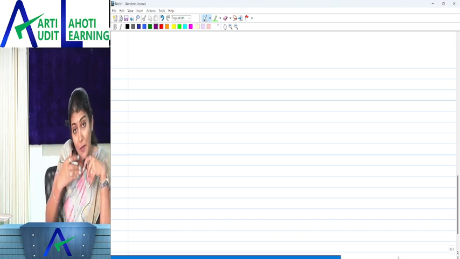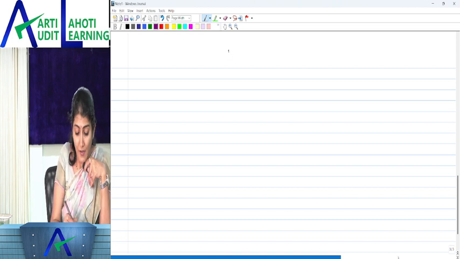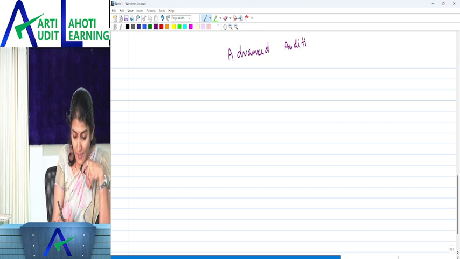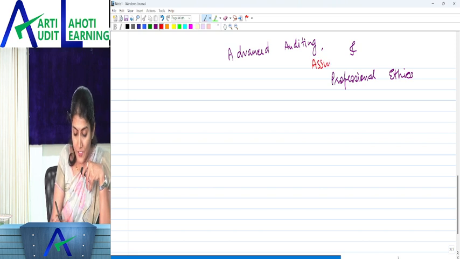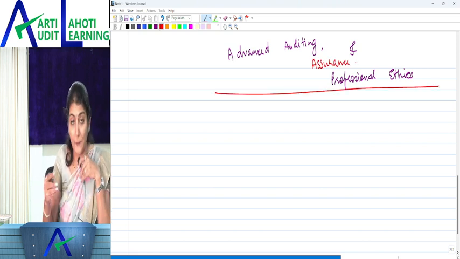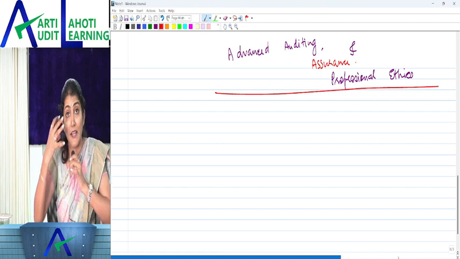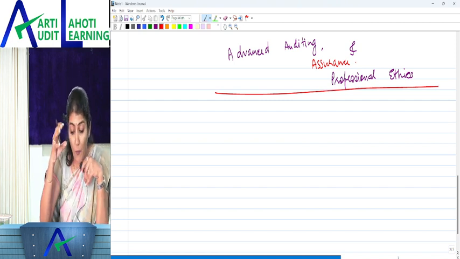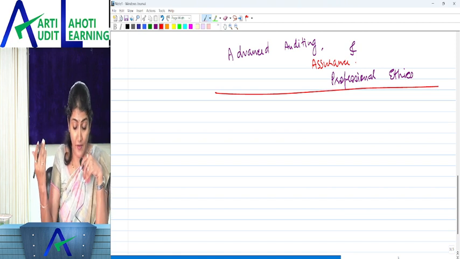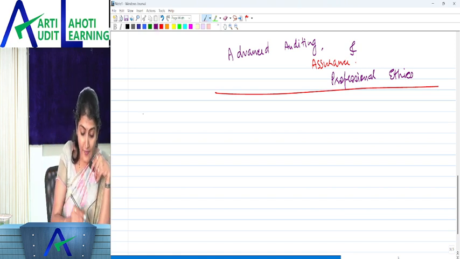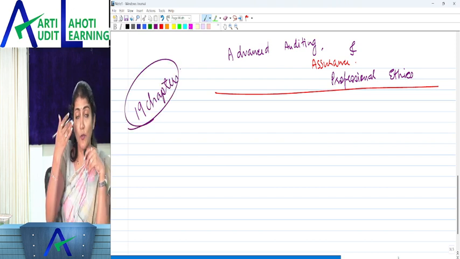Now, the name of the subject itself has also undergone a change. Earlier, it was called Advanced Auditing and Professional Ethics. Now, the name of the subject has been revised to Advanced Auditing, Assurance and Professional Ethics. So if you observe it minutely, there has been a change in the name of the subject. And there are 19 chapters as per the study material of the ICAI in the new audit syllabus.